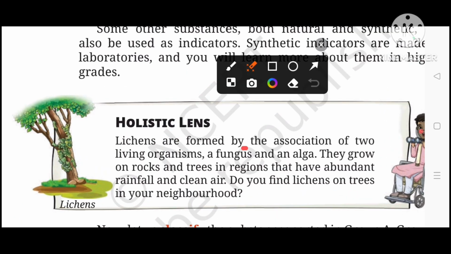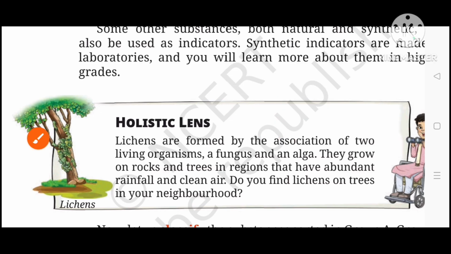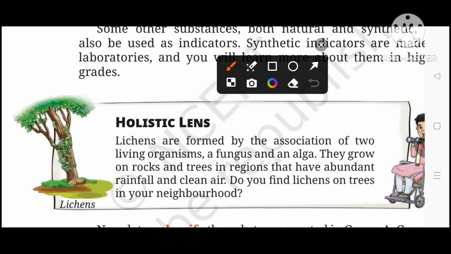Lichens are formed by the association of two living organisms, that is a fungus and algae. They grow on rocks and trees in a region that has abundant rainfall and clean air. Because of these conditions, that is the abundant rainfall and clean air, the lichen is also known as a pollution indicator. So lichen only grows in non-polluted areas. Do you find lichen on trees in your neighborhood? क्या आपने इसी तरह का lichen आपके neighborhood जो trees हैं उन पर देखा है?